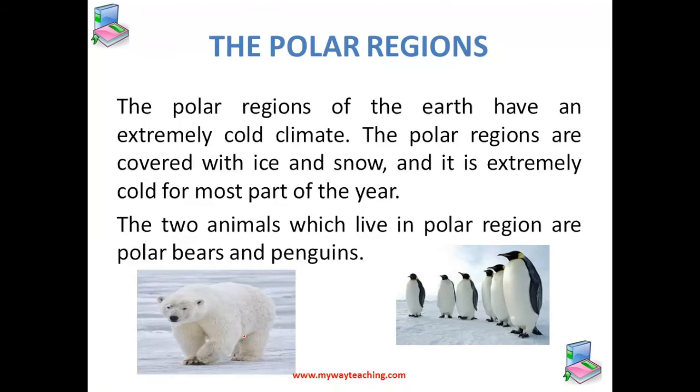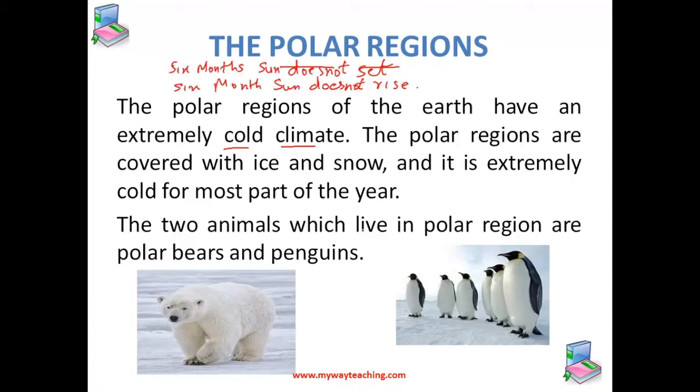Let us start with the polar region. Now the polar region of the earth has an extremely cold climate. Not only that, it has some differences compared to other climates. For 6 months, the sun does not set at the poles, while for the next 6 months, the sun does not rise.